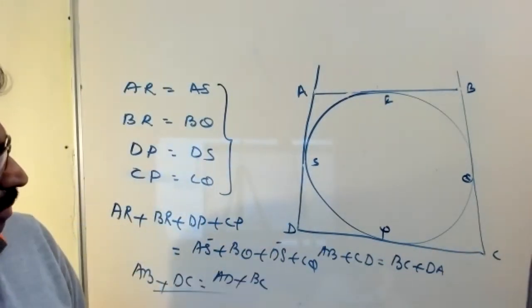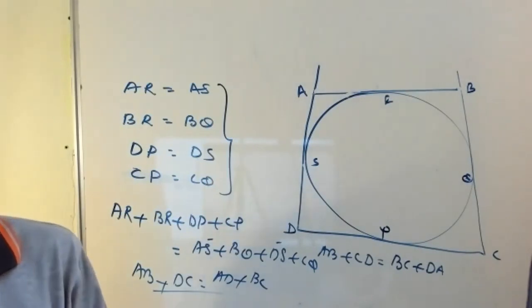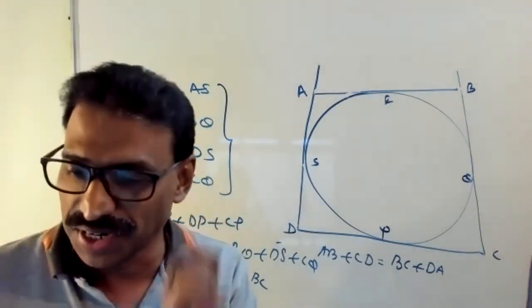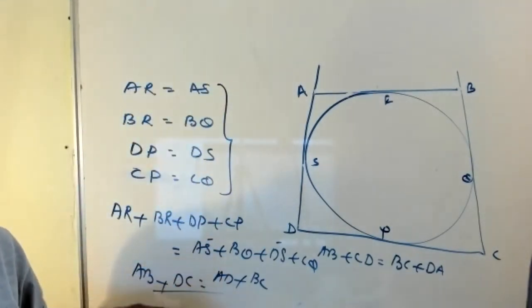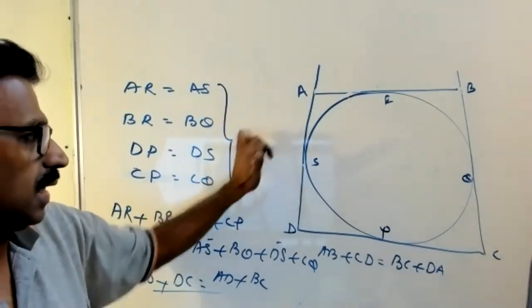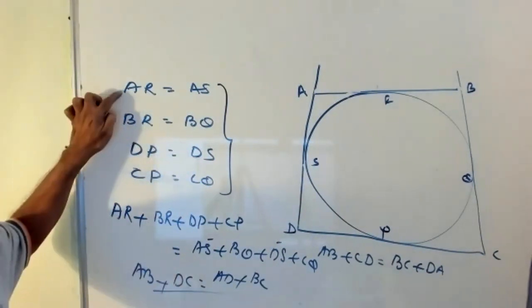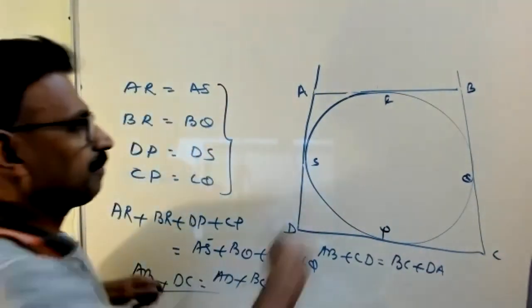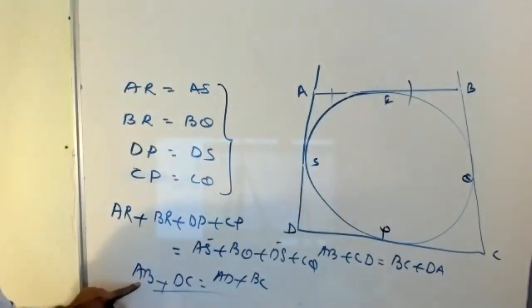The reasons are all the same. Tangent from an external point are equal. Listen, others, there is only one reason here. Second step, what? Just add. You write exactly like this. The second reason is just adding. Look, AR plus BR, we got AB.